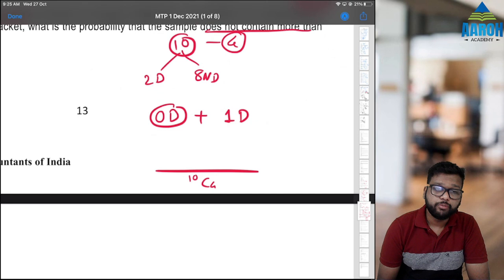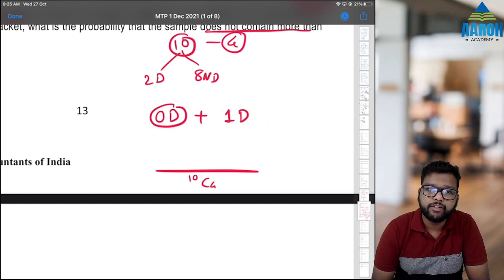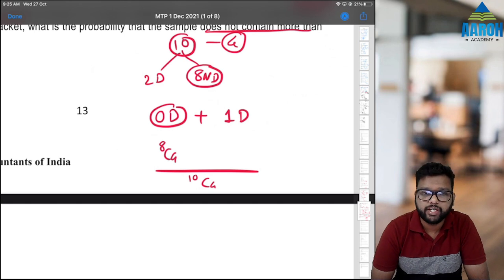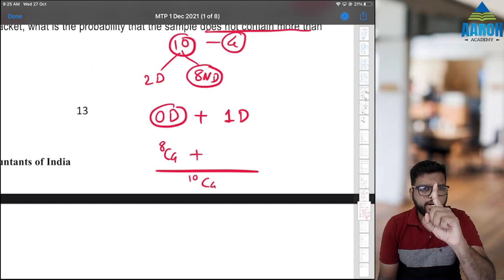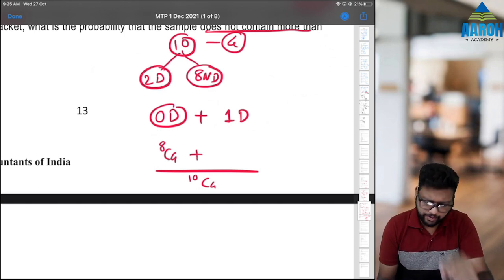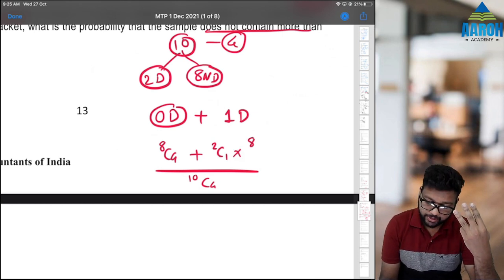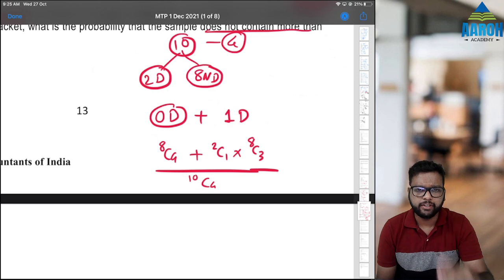Now 0 defective means all 4 should be non-defectives. That means we have to select 8C4, 4 out of 8. Or 1 defective means out of 2, 1 defective. So 2C1, and 3 non-defectives, that means 8C3, 3 out of 8, right?